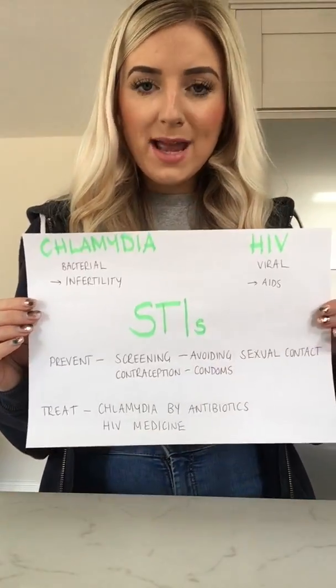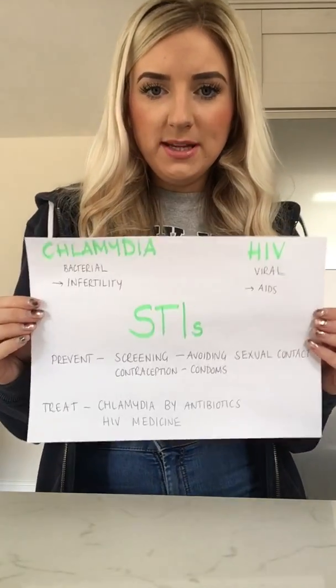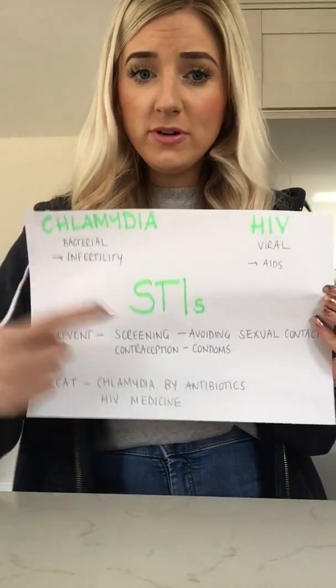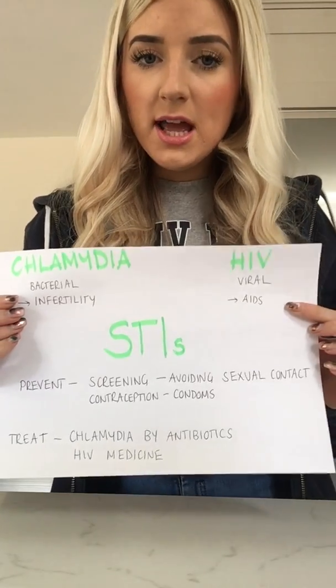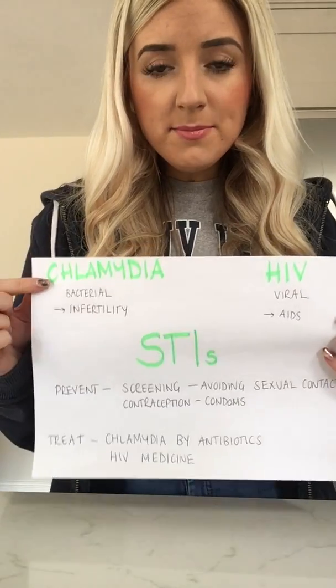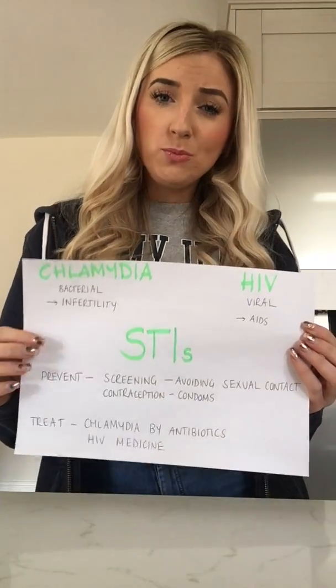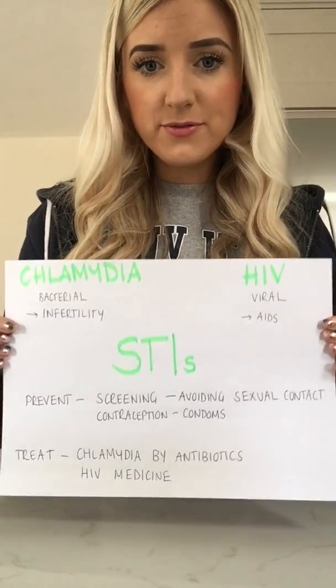Just to finish off, we are going to have a quick look at sexually transmitted infections, or STIs or STDs. And there are 2 that you need to know about. So we've got chlamydia and HIV. Now, we've already met HIV before when we looked at viruses. So again, it's viral and leads to AIDS, acquired immunodeficiency syndrome. Chlamydia is a bacterial infection, and what that can lead to is men and women both becoming infertile, so meaning that they can't have children.